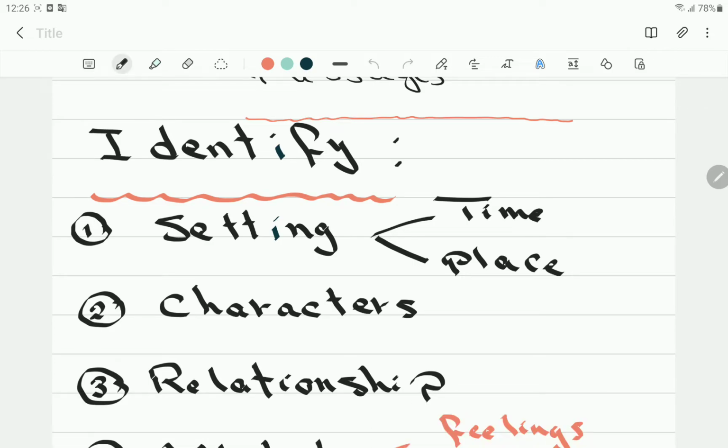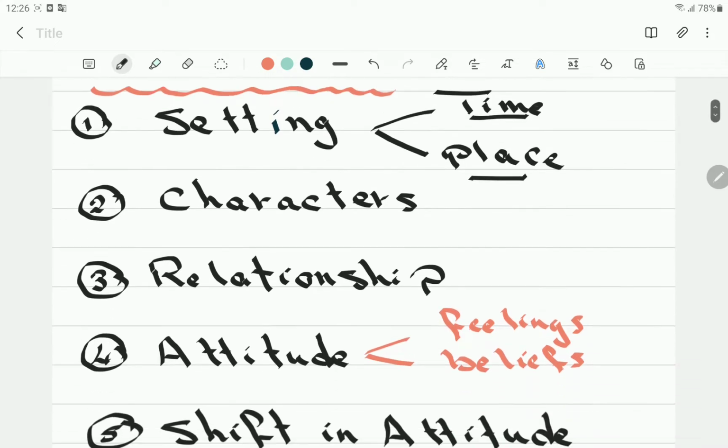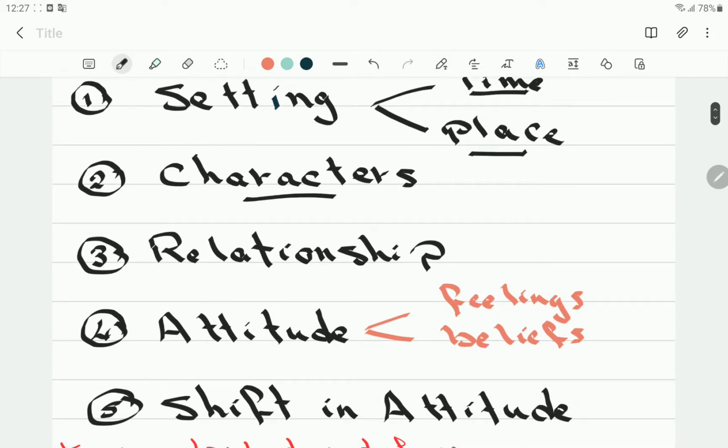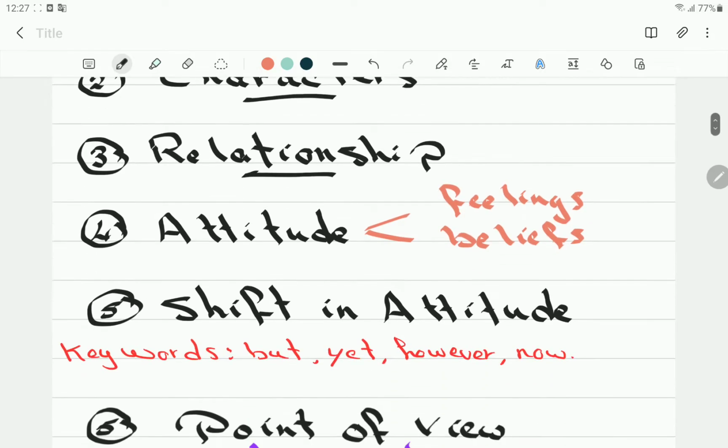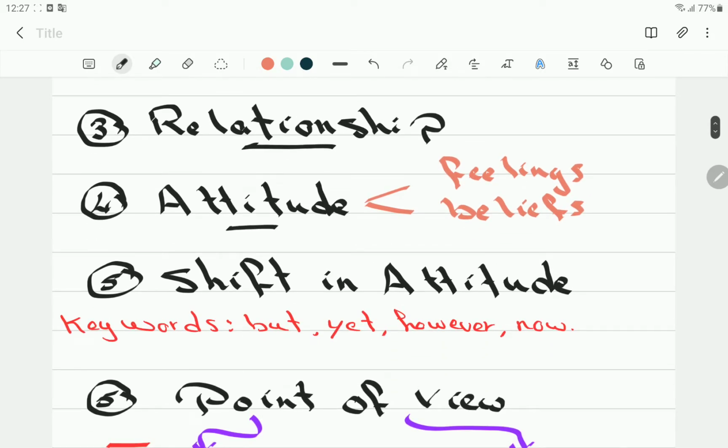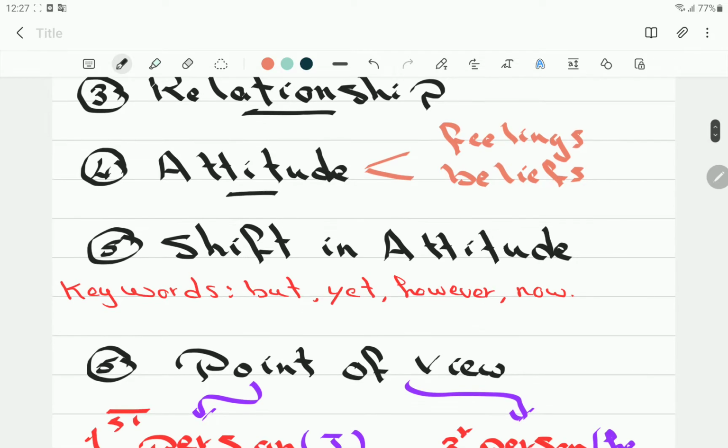What is setting? It is the time and place. 2, the characters. Who are the characters? 3, the relationship between the characters. 4, the attitude. And attitude means feelings and beliefs. 5, any shift in attitude, with keywords like but, yet, however, now.